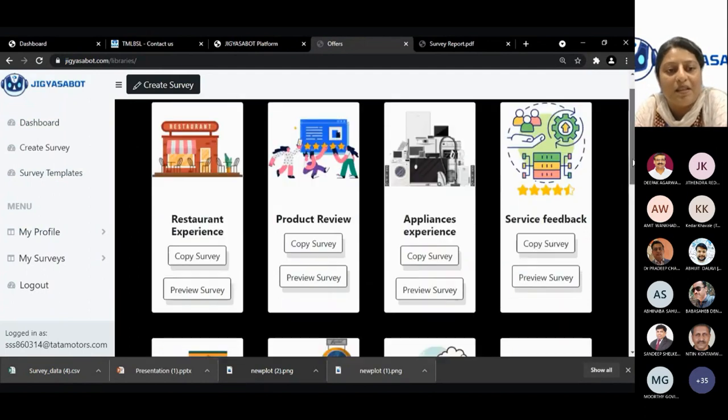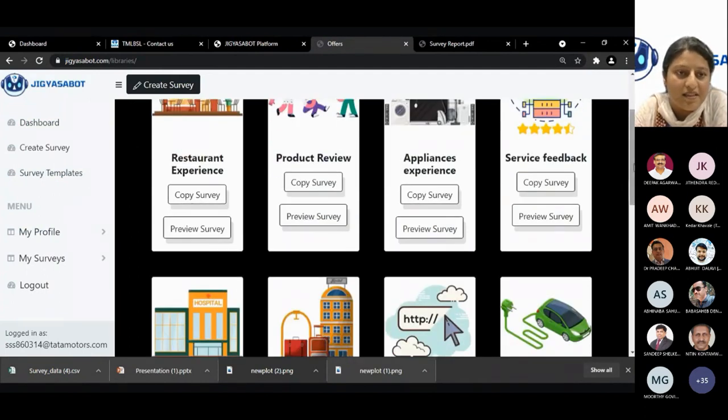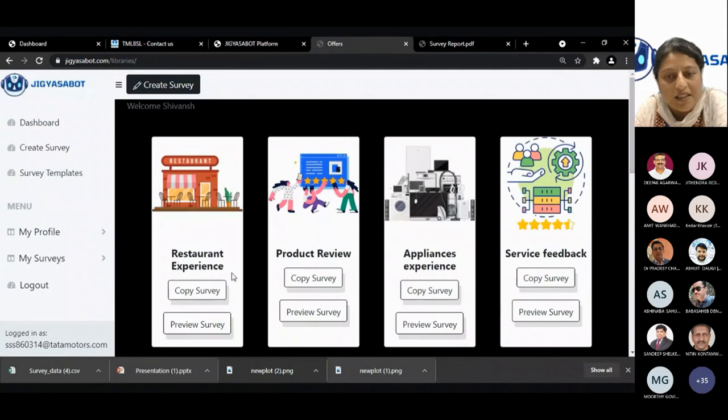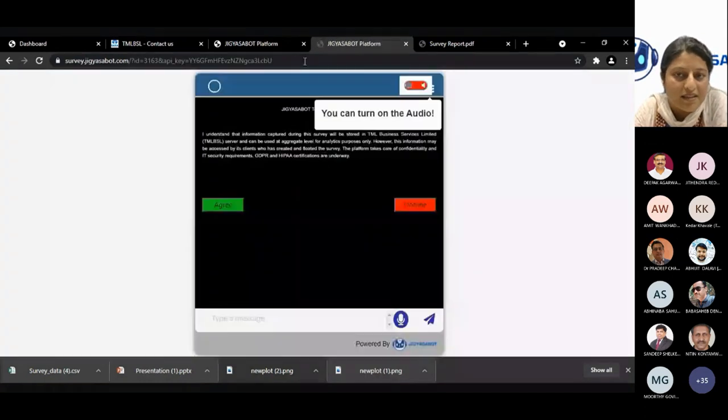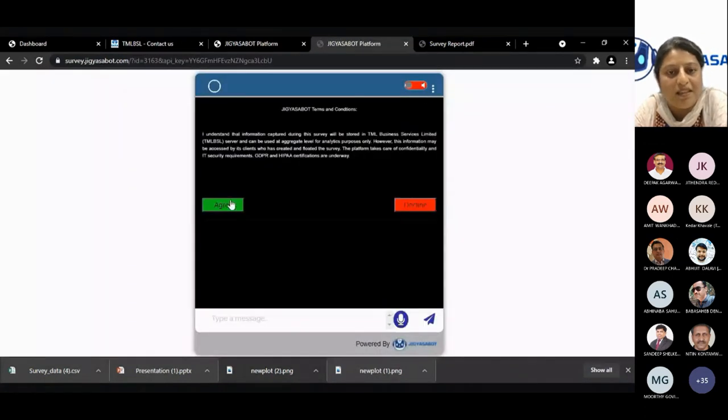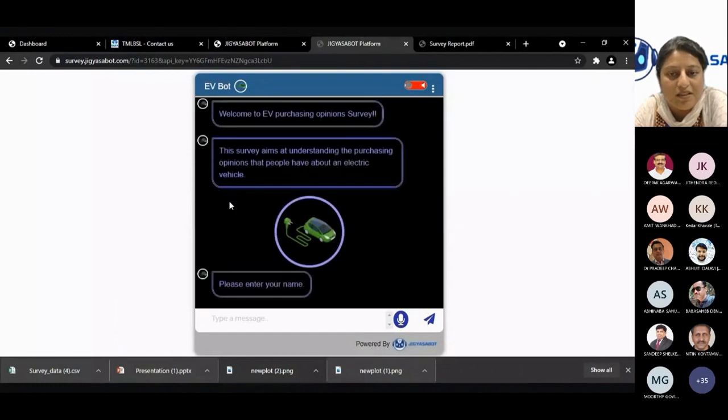Now we come to the ready-made templates, or the survey templates. In a ready-made template, instead of you having to type out the questions, we have already added a bucket of survey feedbacks, a bucket of survey experiences here. The questions are already inbuilt. All you have to do is copy the survey link. You can first review how the survey looks. It opens up automatically in the bot format. You can respond to it to test if all the questions are there or not.